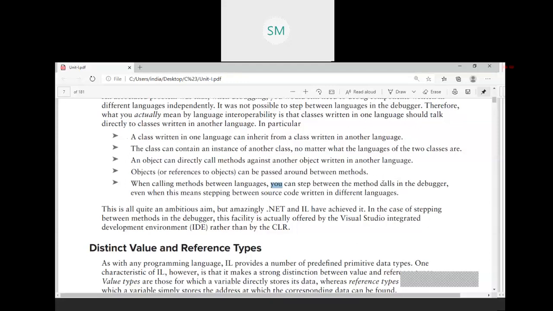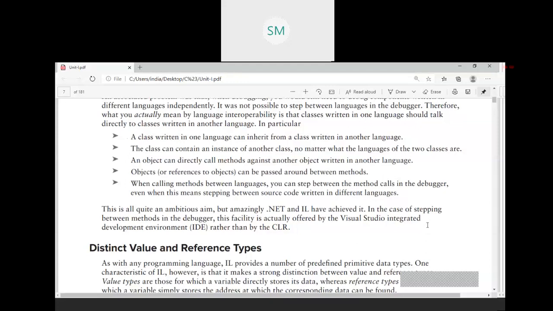Again, I'm repeating that point. When calling methods between languages, you can step between the method calls in the debugger, even when this means stepping between source code in different languages. See what they are trying to convey. Once you are developing an application, after that you will debug your code.